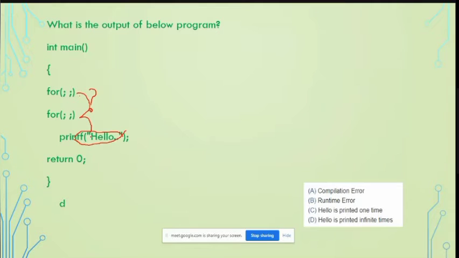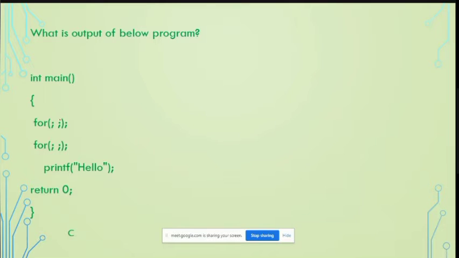We can, but if we have, the infinite for loop will keep executing continuously, and because of the semicolon, control will not be able to come to the next line. Is it understandable by everyone?